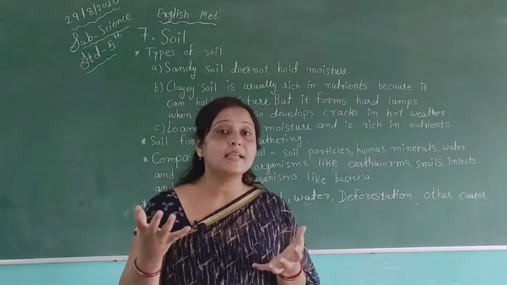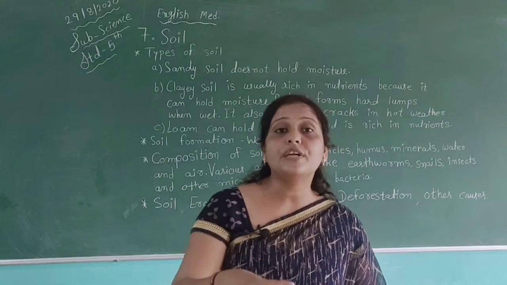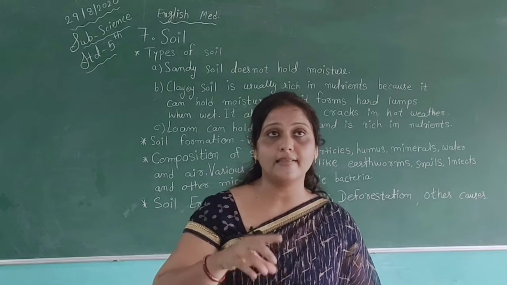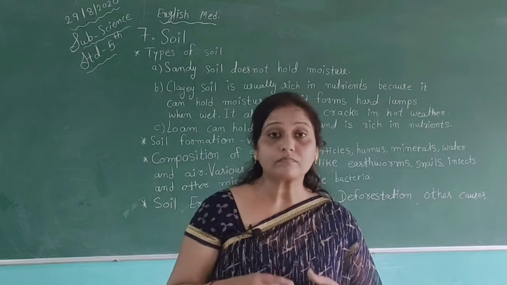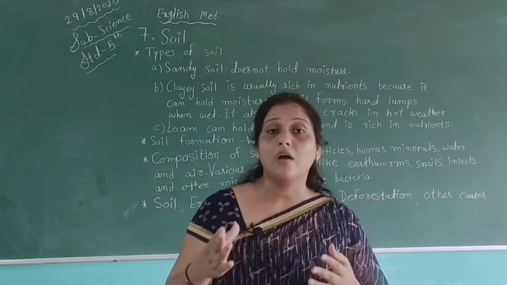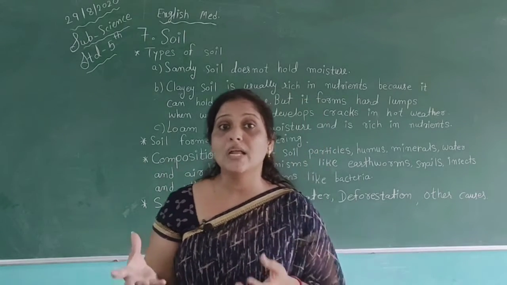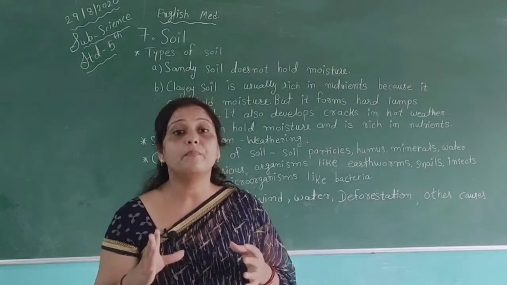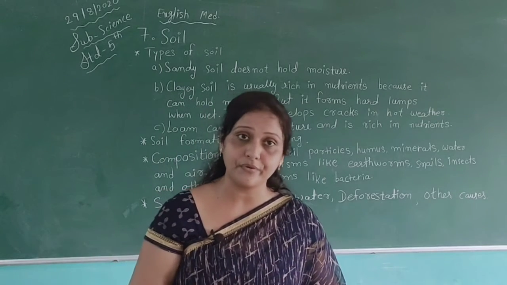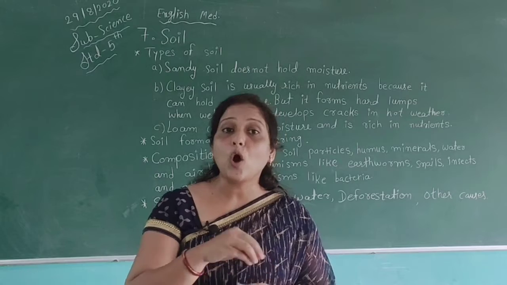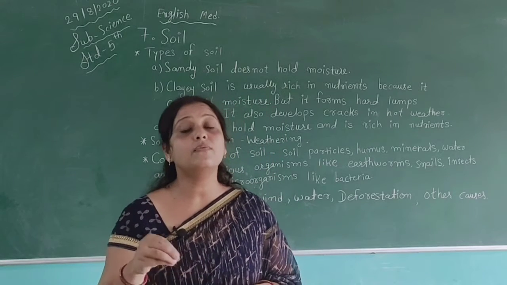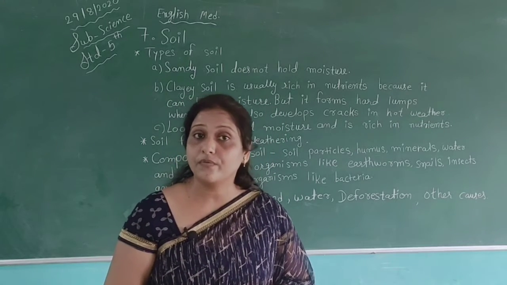They tell us to put a dish of soil on a table below the fan. Then you will observe that the soil flows away because of the air of the fan. Like this, the top layer of the soil flows away because of the wind.